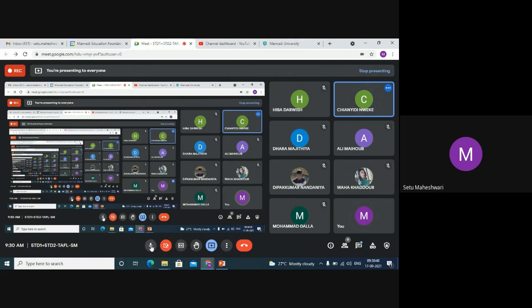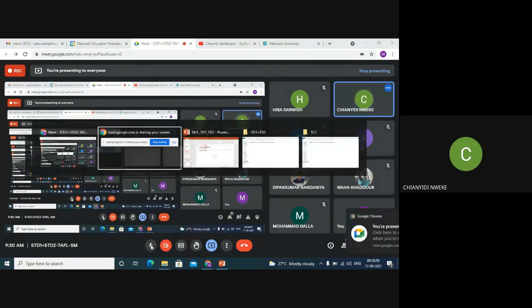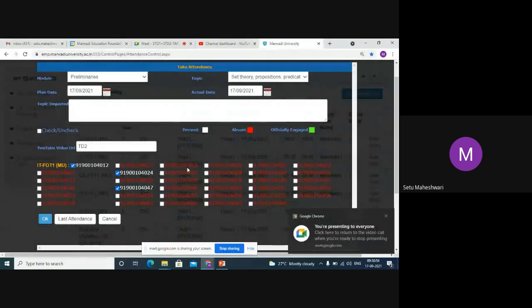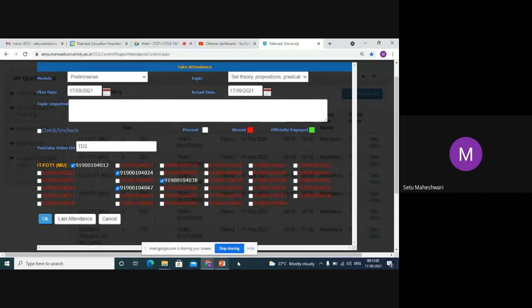Yes, tell me. 4038. I'm just coming to that third column. Don't worry. Anyone else for the second column? Fine. Now move to the third column. 4038. Who's next? Anyone else for the third column?